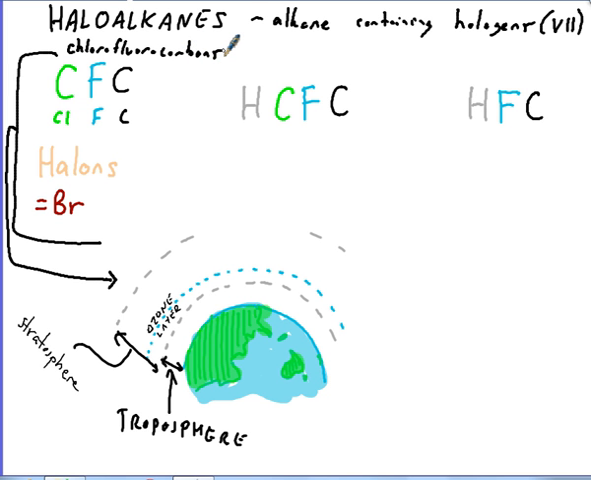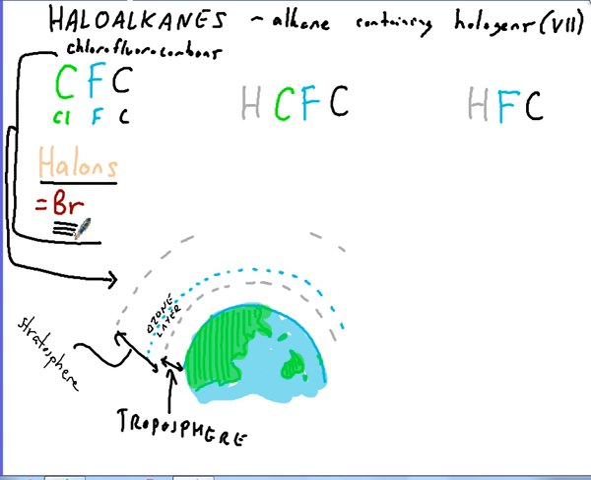A similar chemical which has also caused damage to the ozone layer is halons. Halons were chemicals that were typically used in fire extinguishers before they banned CFCs and halons. Halons are very similar to CFCs. They contain carbon and halogens, but the key feature is that halons contain bromine and typically contain no hydrogen. Similar to CFCs, they have no hydrogen either.